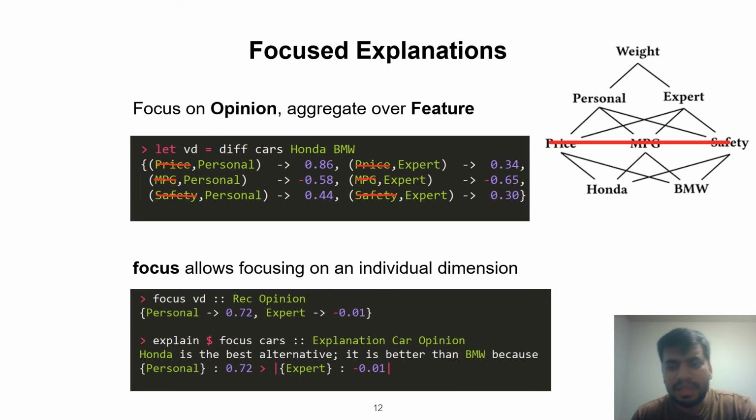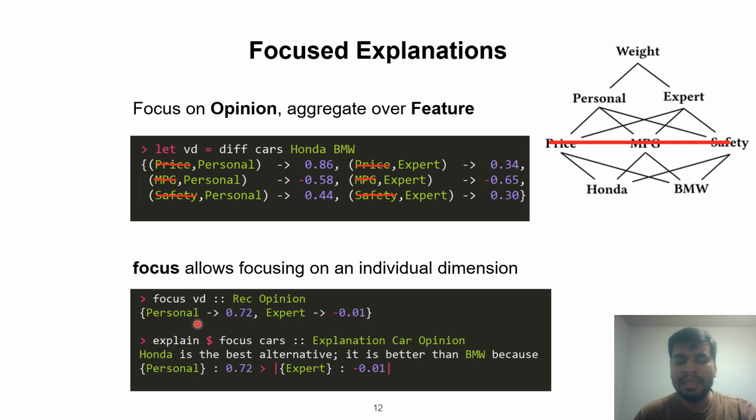The explanation that we saw on the last slide was unsatisfactory because it consisted of components from two different levels, the feature level and the opinion level. If we wanted, we could simply focus on the opinion level and aggregate over the feature level. If we did that, we got a personal value of 0.72 and an expert component value of minus 0.01.